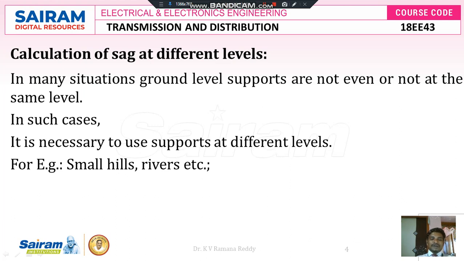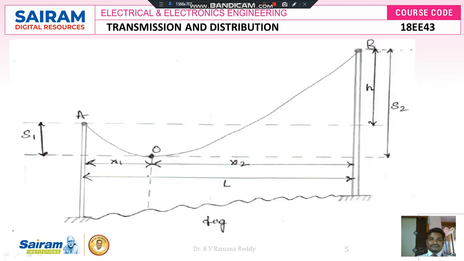For example, small hills and rivers. Here I have taken a schematic representation which gives clear information about the heights of the two towers or two poles. Tower 1 or tower A has this height from the ground, and tower B has another height from the ground. It is because of geographical differences that the unequal levels of the towers carrying the overhead line conductor occur. This is the overhead line conductor which is connected between pole A and pole B. Then from pole A to pole B, I take a point O